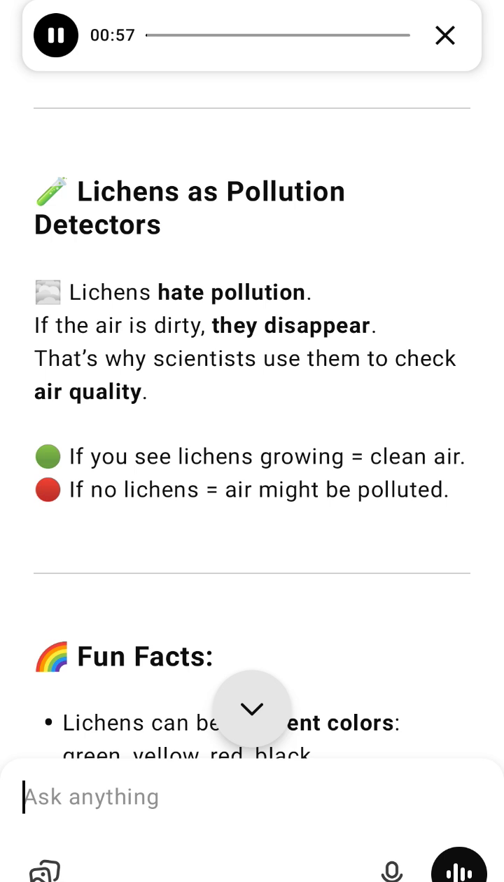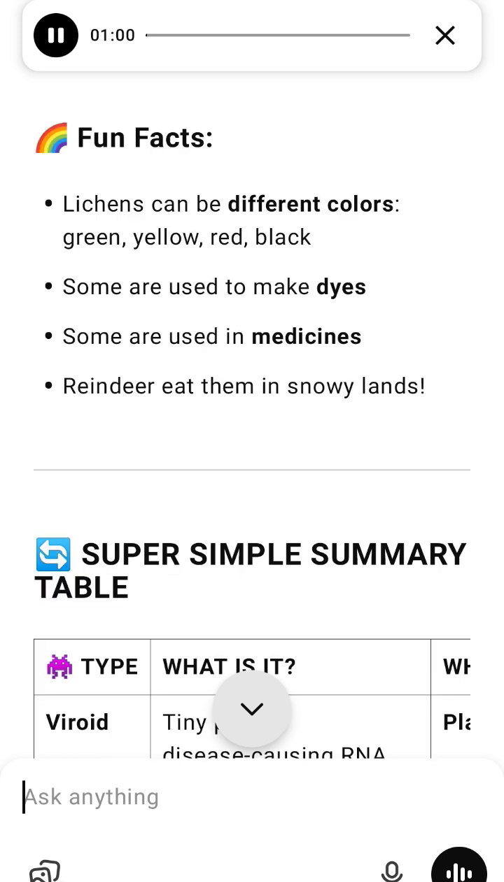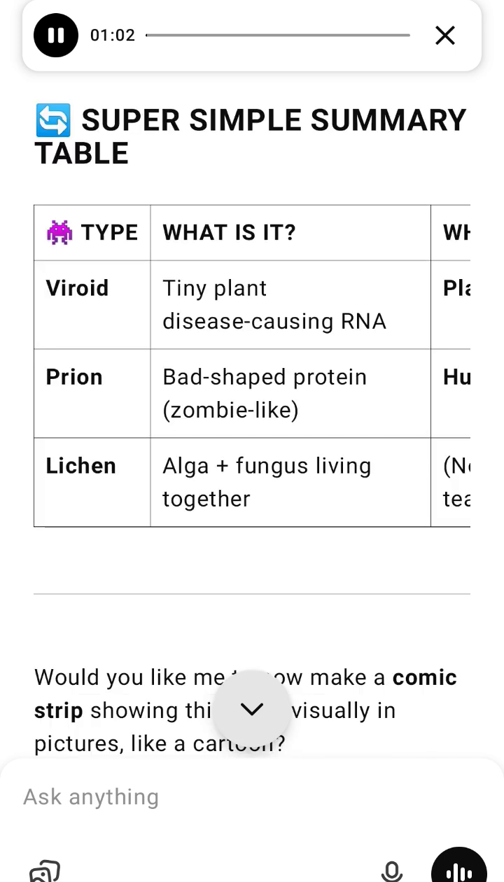Fun facts. Lichens can be different colors: green, yellow, red, black. Some are used to make dyes. Some are used in medicines. Reindeer eat them in snowy lands.